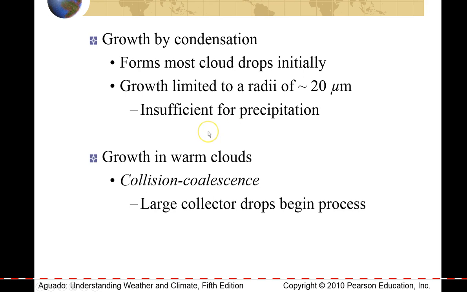And when they do, we have 2 different processes that we have mapped out that talk about the evolution of how cloud droplets become precipitation or other forms of precipitation like snow or hail or freezing rain. These indicate that cloud droplets have coalesced to become large enough to fall down through the resistance of friction. One process is called growth through warm clouds, and this is called the coalescence process.